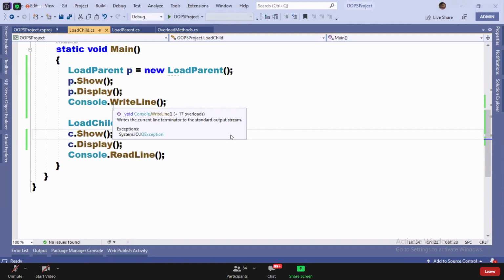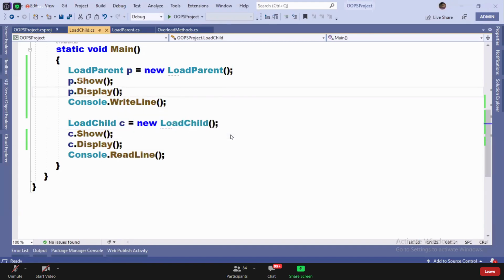You cannot use the keywords like this keyword and base keyword in the static blocks. This keyword and base keyword cannot be used in the static blocks. Yeah, we cannot use them.